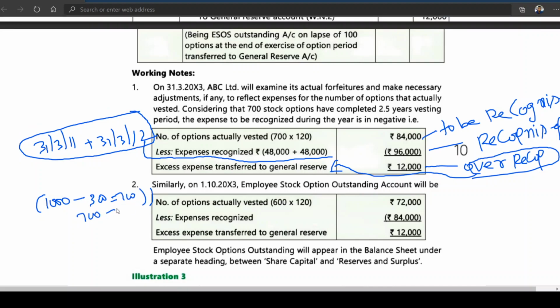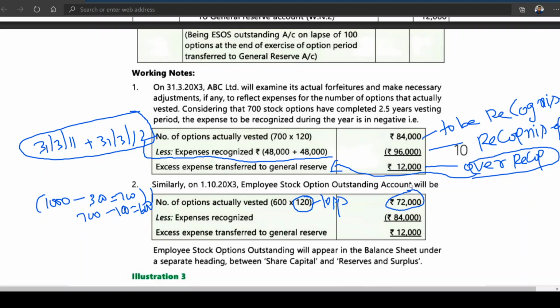Now 700 minus 100 is equal to 600. Is this clear? 600. And the share has been offered at 160 rupees, market value 140, so this 120 rupees is a loss. Always consider the loss, my dear friend. It is 72,000 by the end of 2.5 years.